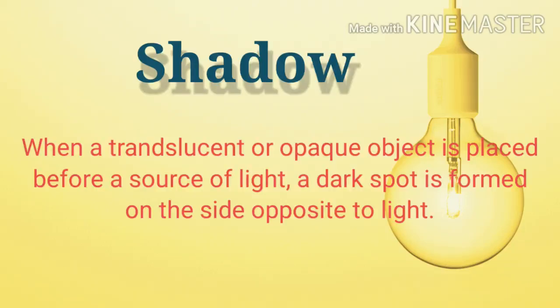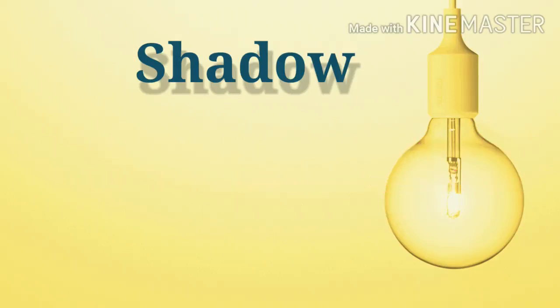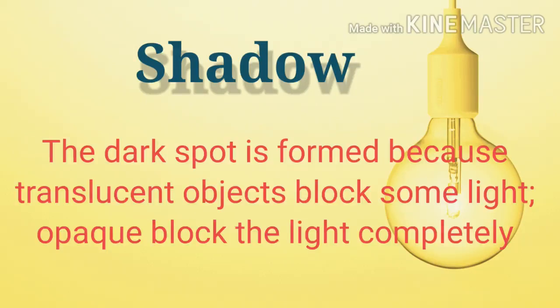When a translucent or an opaque object is placed before a source of light, a dark spot is formed on the side opposite to the light. The dark spot is formed because translucent objects block some light, and opaque objects block the light completely.